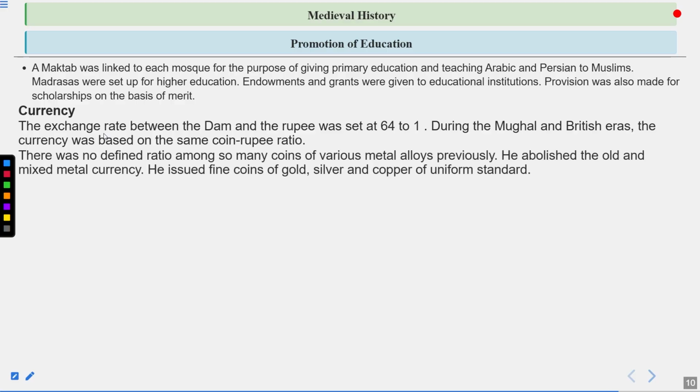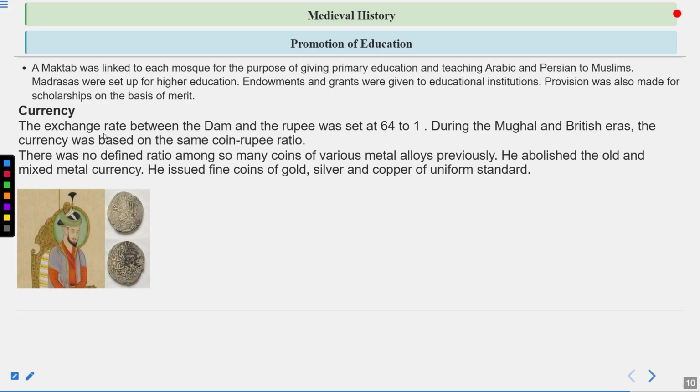There was no defined ratio among so many coins of various metal alloys previously. He abolished the old and mixed metal currency. He issued fine coins of gold, silver, and copper of uniform standard. And yes, there was also a gold coin at that time, apart from the rupee and dam, and that was called mohar. So the gold coin was called mohar, the silver was rupee, and dam was copper.